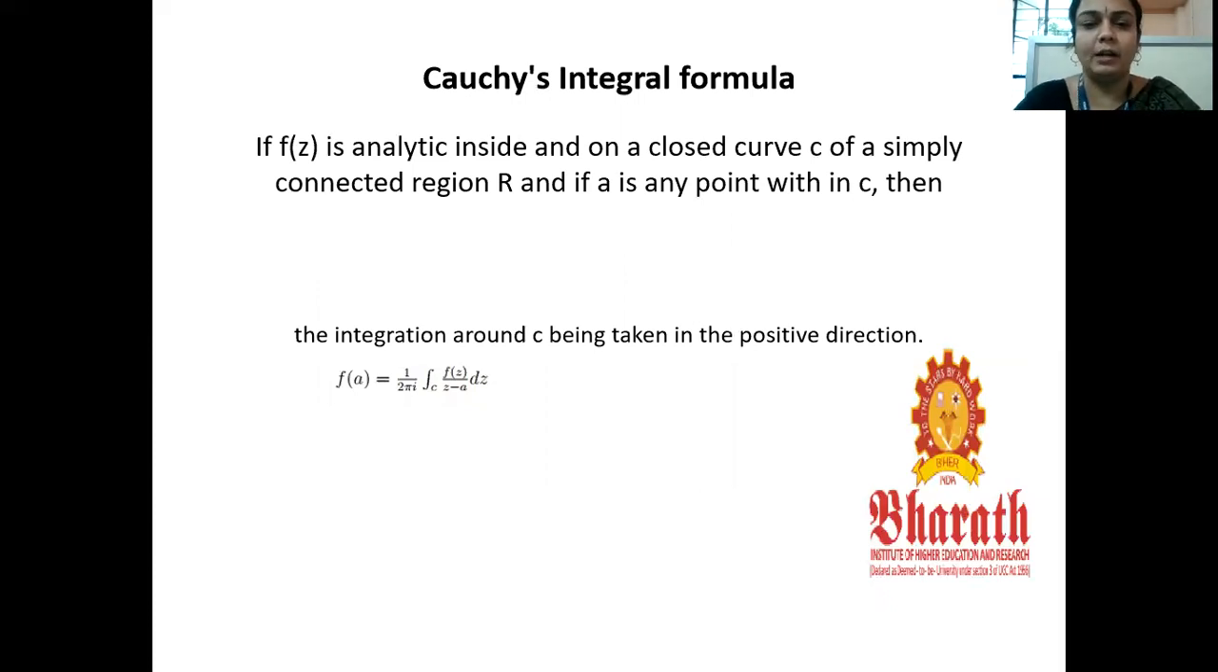Next, Cauchy integral formula. f of z is analytic on the simple closed curve C in the connected region R. Here a is any point which lies inside C. Then we can say f of a is equal to 1 by 2 pi i integral over C f of z by z minus a into dz. Here C is taken in the positive direction. It moves only in the positive direction. This is the Cauchy integral formula.